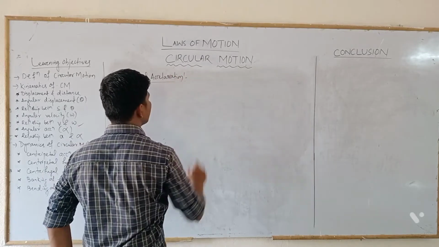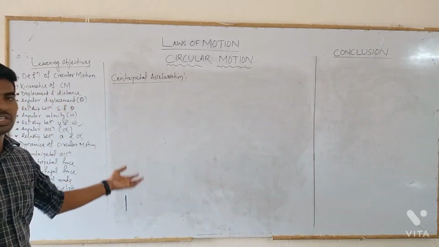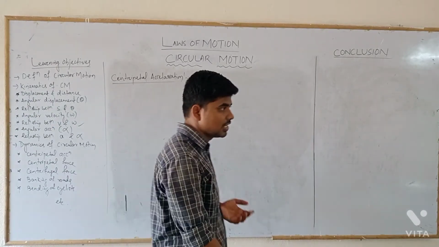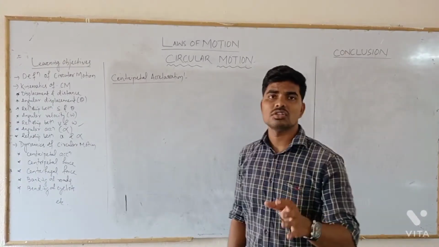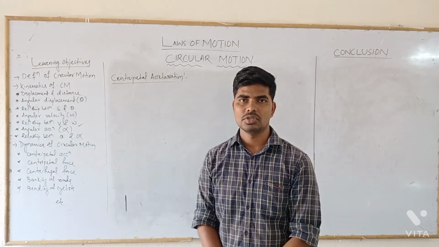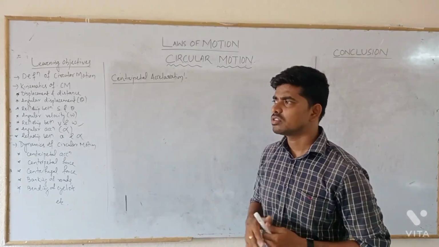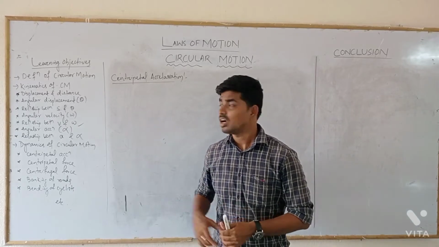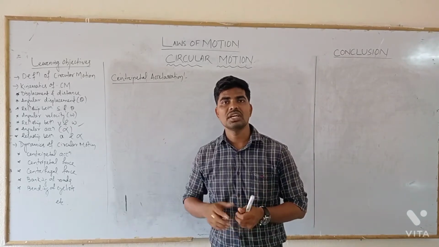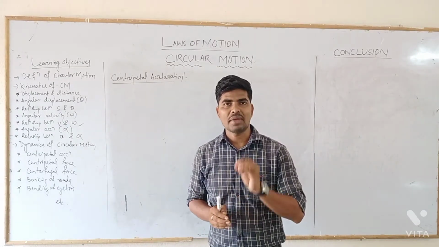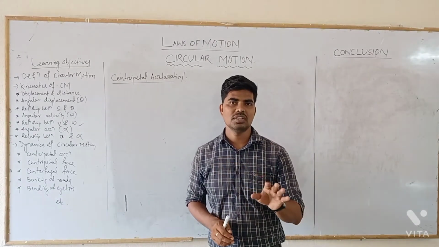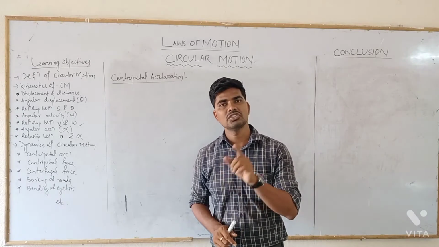It is also called radial acceleration because of its direction along the radius toward the center. Centripetal acceleration is an acceleration caused by the change in direction of linear velocity. We have already discussed that velocity has direction and magnitude, and acceleration is change in velocity, so it depends solely on the change in velocity. In circular motion, the magnitude of linear velocity never changes; it remains constant throughout, but its direction changes continuously.